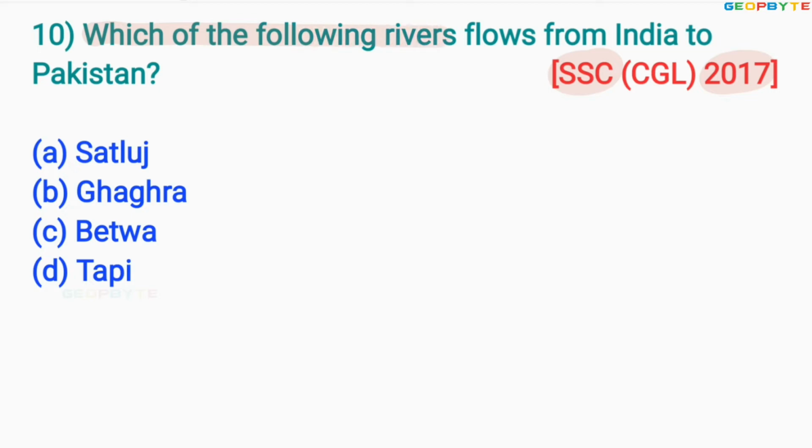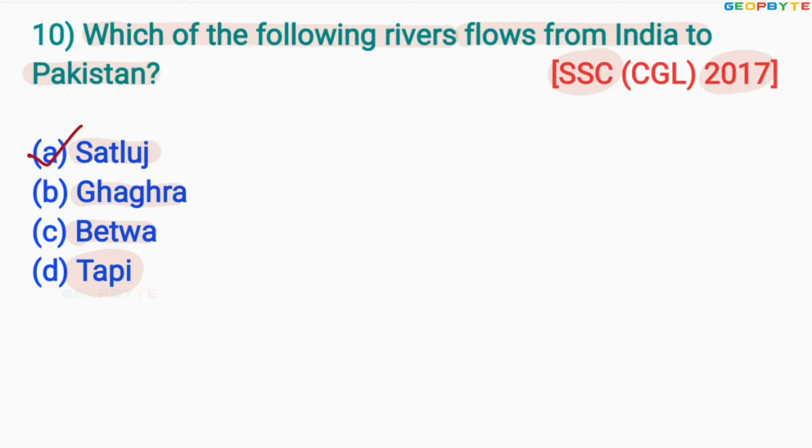Which of the following rivers flows from India to Pakistan? Option A, Satluj, option B, Ghagra, option C, Betwa, option D, Tapi. The correct answer is option A, Satluj.